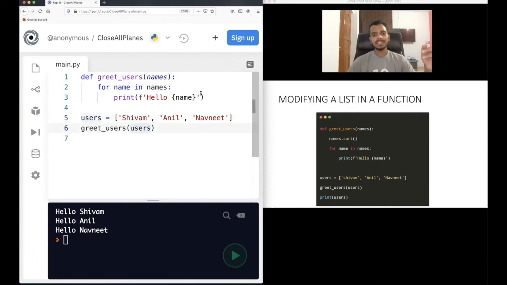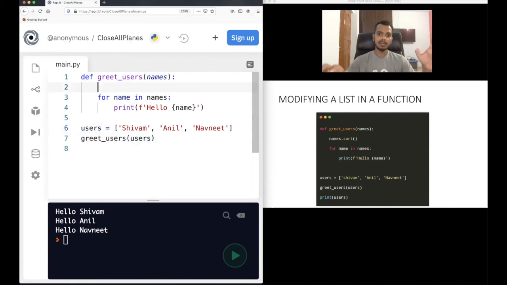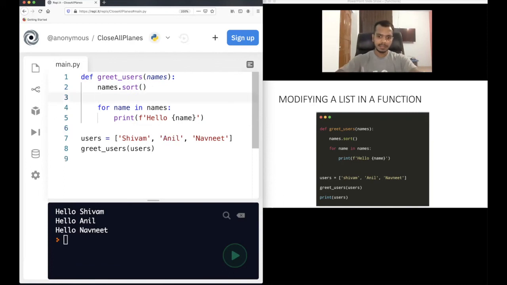Okay, so what if we modify this list? What we will do is use the sort function. You know what sort does, right? It will sort whatever values are there in the list in alphabetical order. I have told you in the list video. So when you use names.sort, after this the names will be stored in alphabetical order. So first Anil will be there. You can of course print it here and see it. Print names, just for debugging purposes.